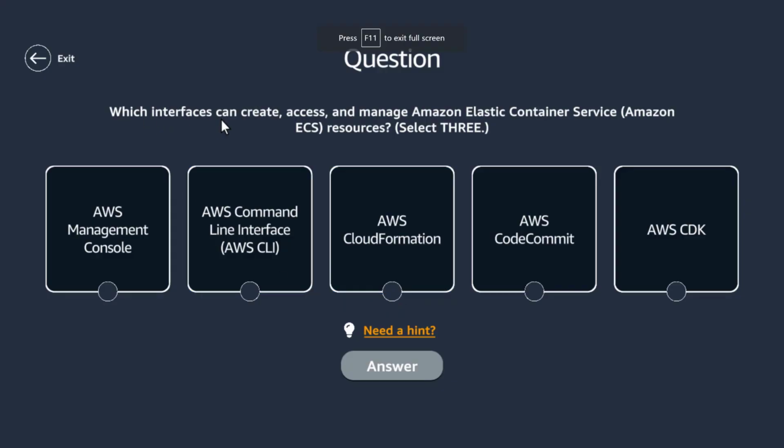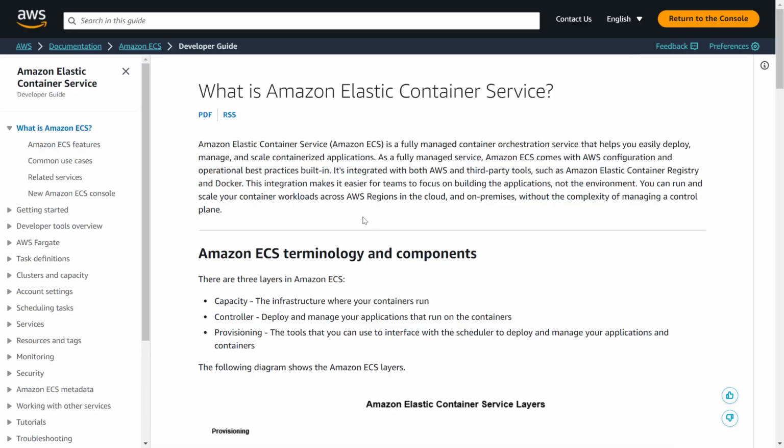Which interfaces can create, access, manage ECS resources? I think we did it from here, and I think we can do it from here. How about CDK? It's CLI we can. Either it's between this and this, but I will go with this. Let me click on hint. I'm definitely sure CloudFormation can do it. Is it CloudFormation or CodeFormation?